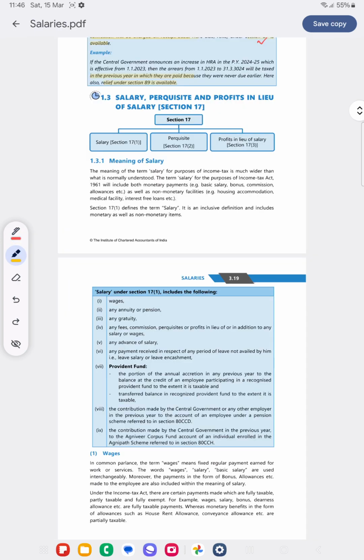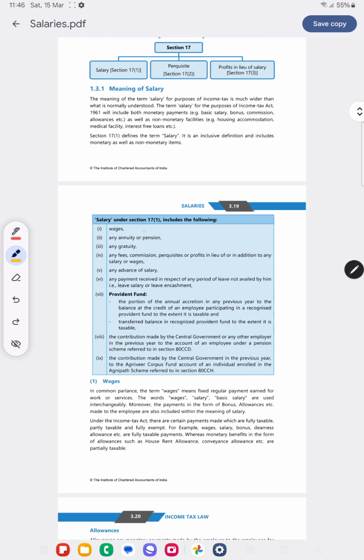Okay, so salary, perquisite and profit in lieu of salary. Okay, salary can be what? Monetary, non-monetary. What does salary include? Salary, pension, gratuity, perquisites, advance salary, arrears of salary, leave encashment, provident fund to the extent it is taxable, pension to the extent it is taxable, and any contribution by the CG under section 80CCH.